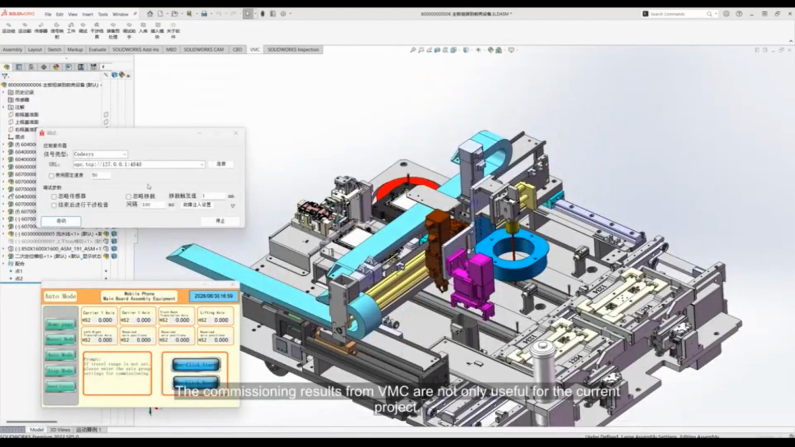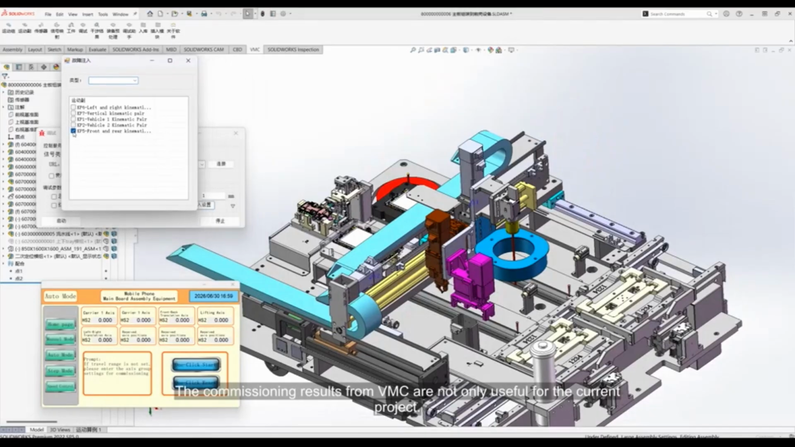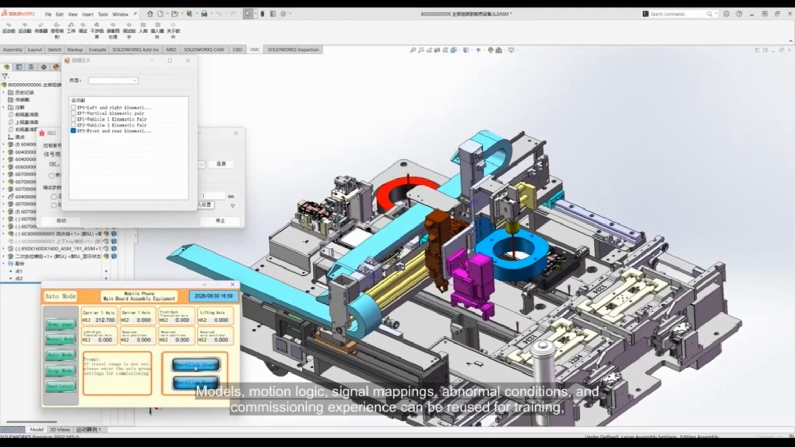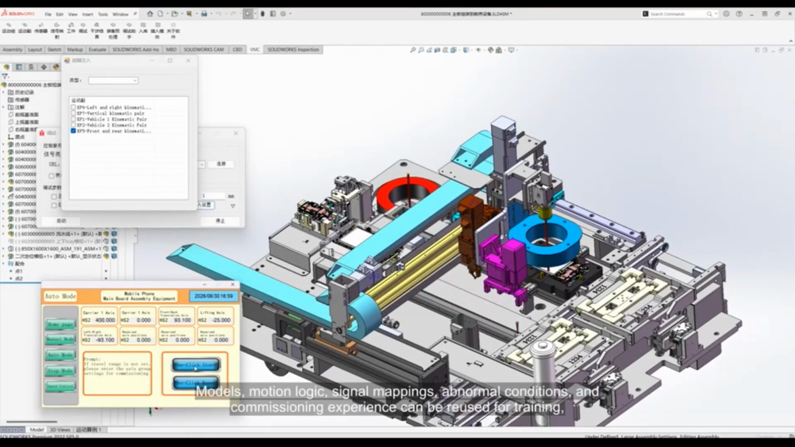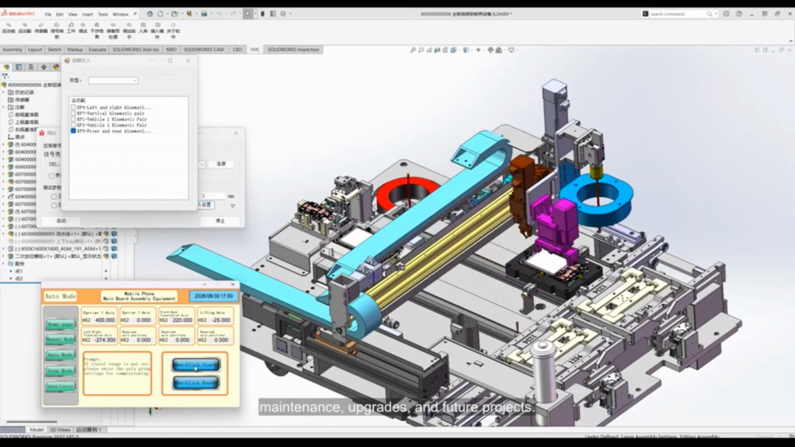The commissioning results from VMC are not only useful for the current project. They can also be accumulated as digital twin assets. Models, motion logic, signal mappings, abnormal conditions, and commissioning experience can be reused for training, maintenance, upgrades, and future projects.